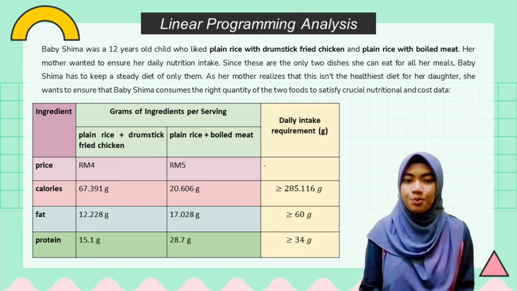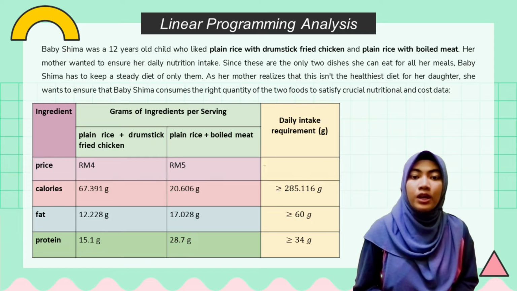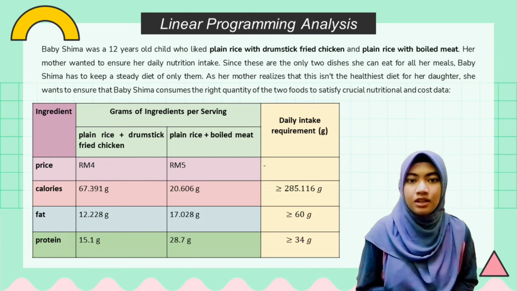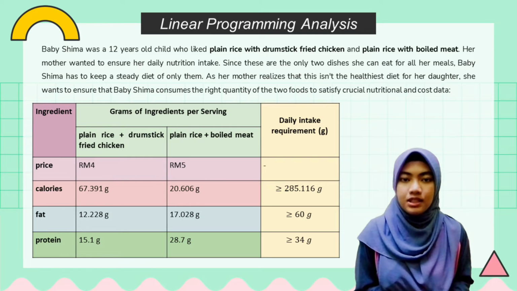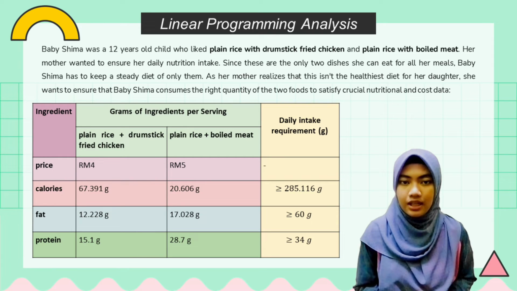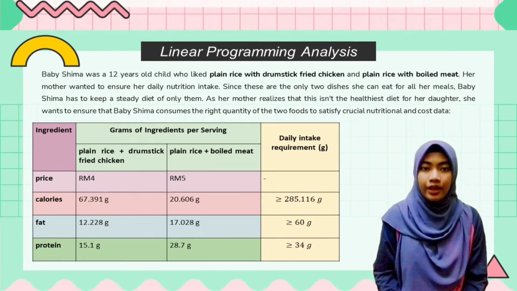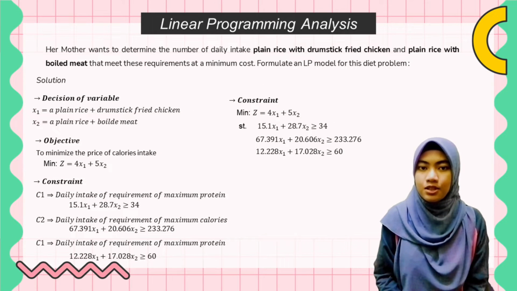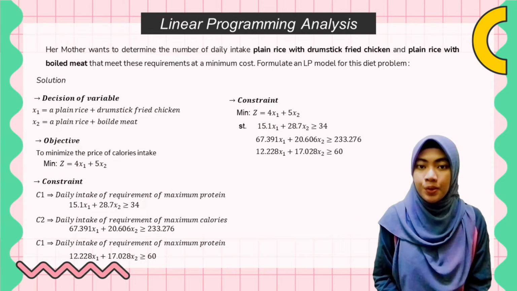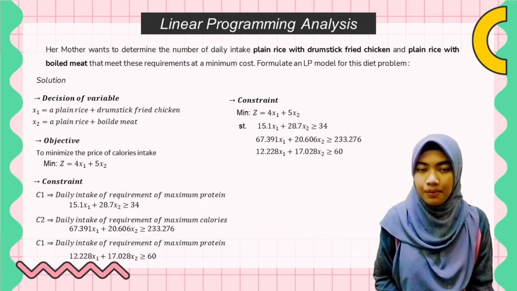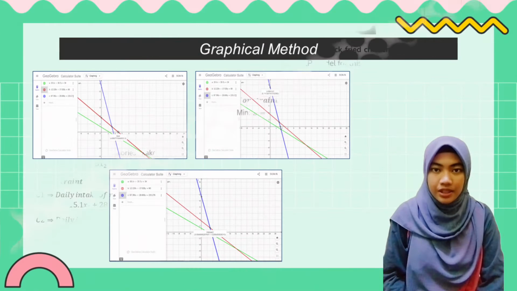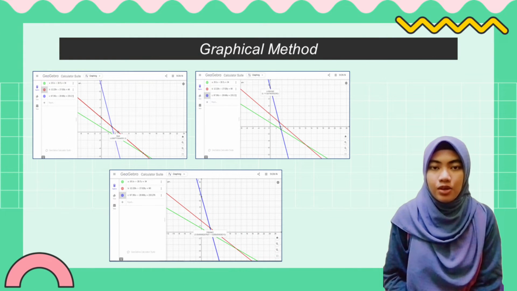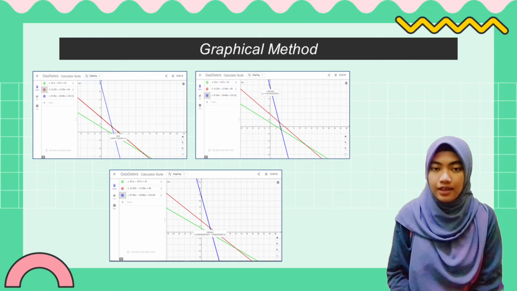So the question that we use in this project is we want to help baby Shima's mother, where she wants to ensure that baby Shima consumes the right quantity of the two foods, which are plain rice with drumstick fried chicken and plain rice with boiled meat, to satisfy crucial nutritional and cost data as shown in the table. Therefore, we formulate the LP model as shown, where we have two variables, which are plain rice with drumstick fried chicken and plain rice with boiled meat, and also we formulate 3 constraints. By using the graphical method, we get the values of x1 and x2 and we get the graph as shown.